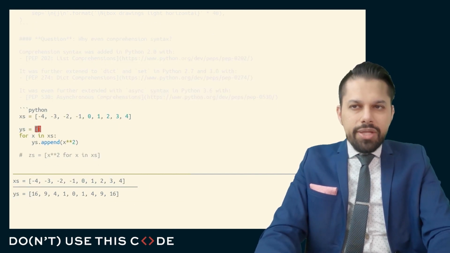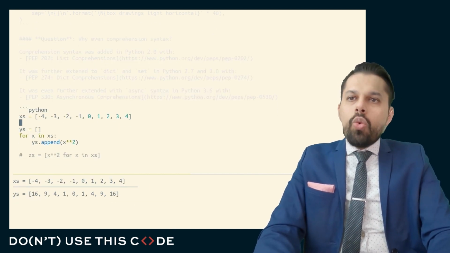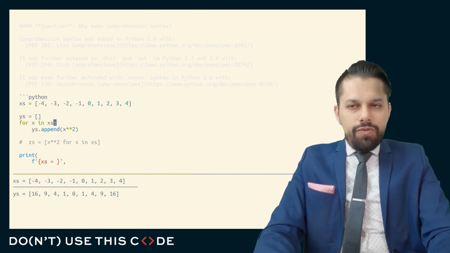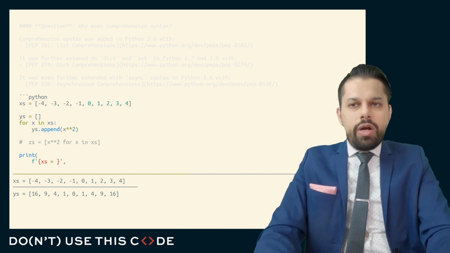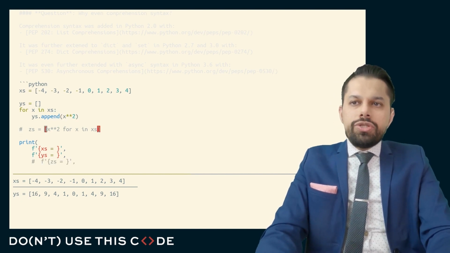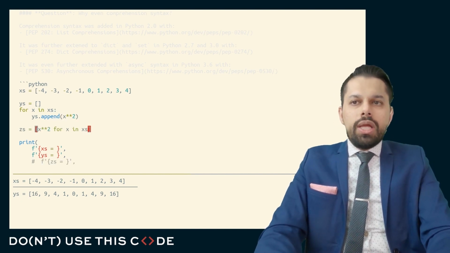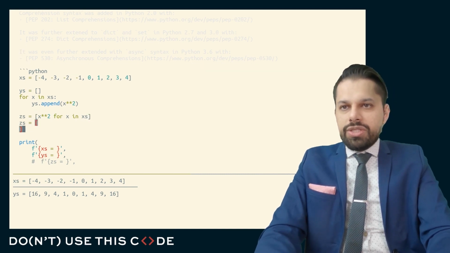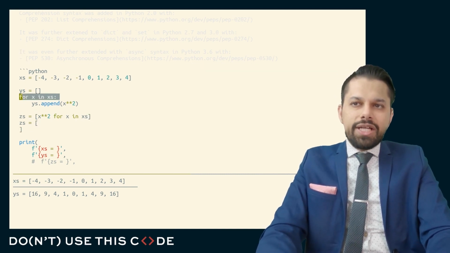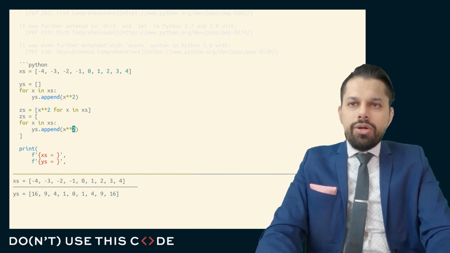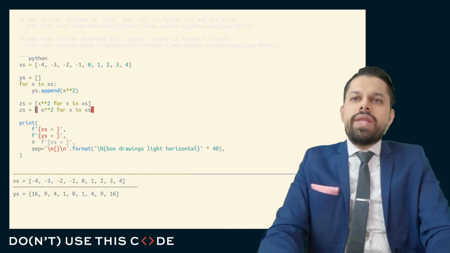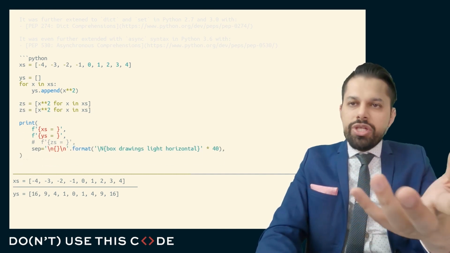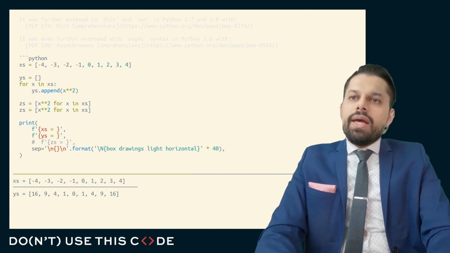But just to remind you, if we have a list, we could build another list by iterating over the first list like this. And here we're taking each value in the list, and we're getting the square of each value. Or we could do this in comprehension syntax on one line. And one interesting thing about this comprehension syntax is it doesn't actually require that we write any new code. It just requires that we rearrange the pieces of code that we would have written in the for loop. You can see this is really just a rearranging of those pieces.